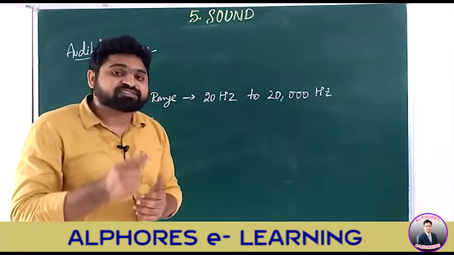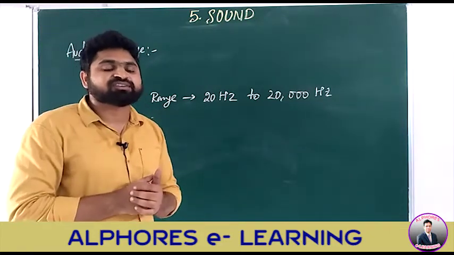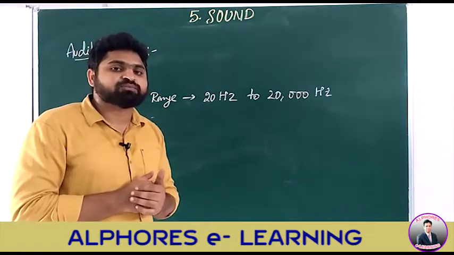In the case of inaudible sounds, I think you can now come to know what an inaudible sound is.